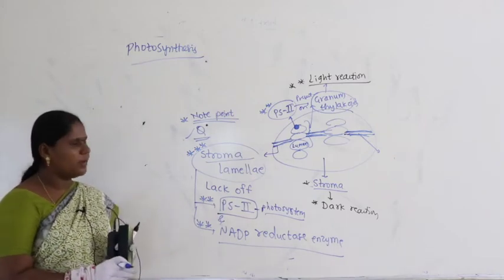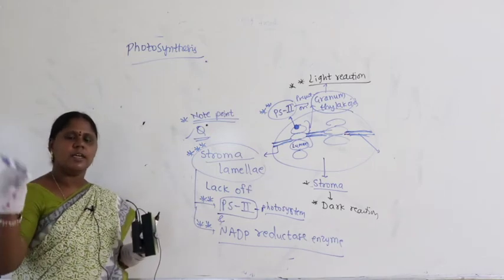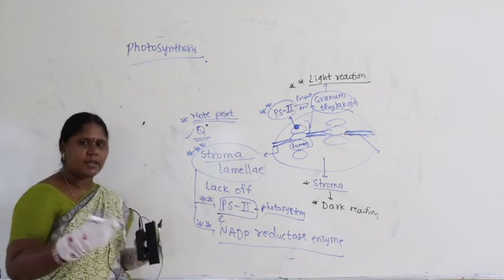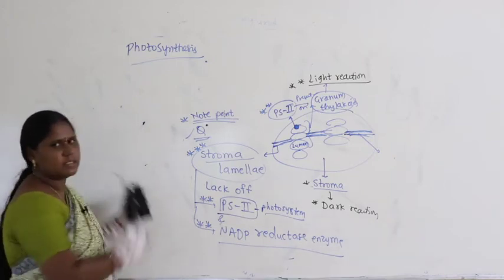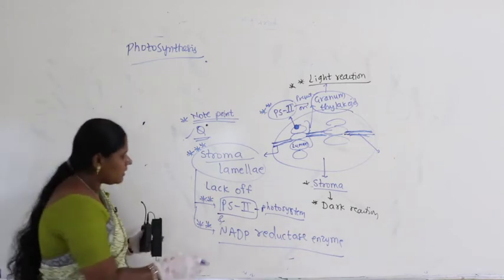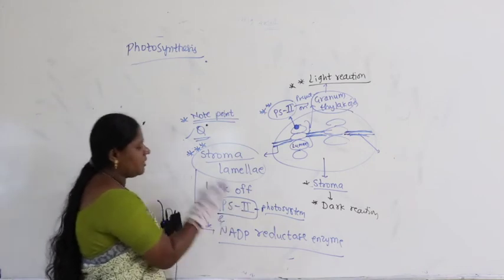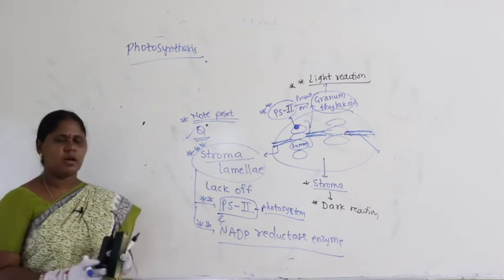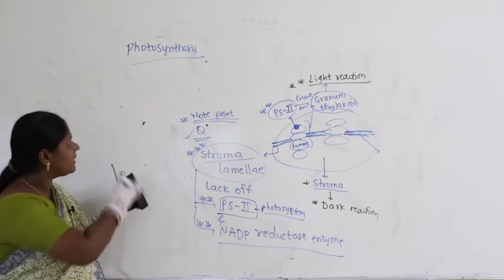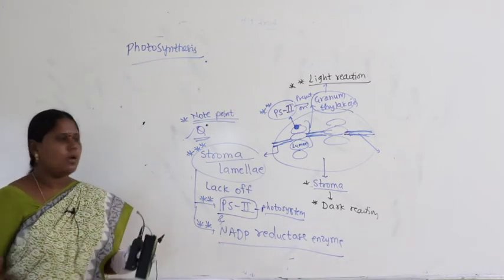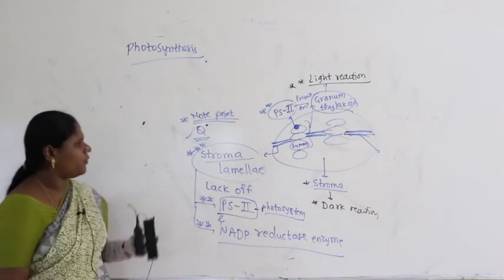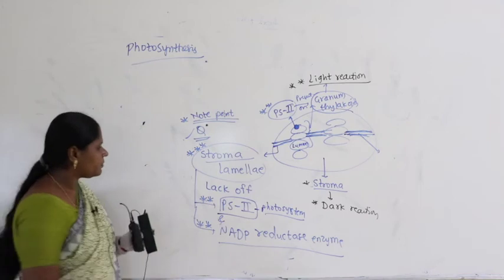But try to remember, I am just giving you an early point to keep it in your mind, so that you need to recollect this point every time we go through the concept. So probably at this time you may not know what is meant by PS2, but try to remember PS2 and PS1 are major concepts which we will discuss in continuation of this. Chloroplast means these are the very important points to remember.